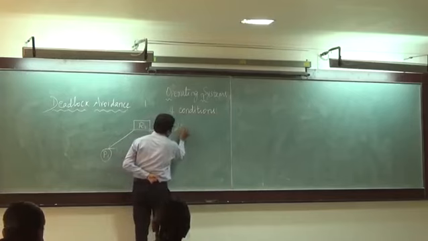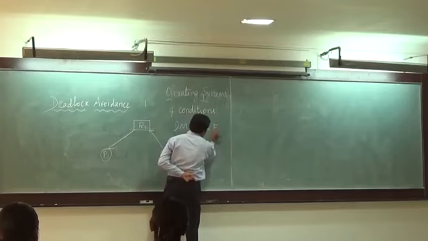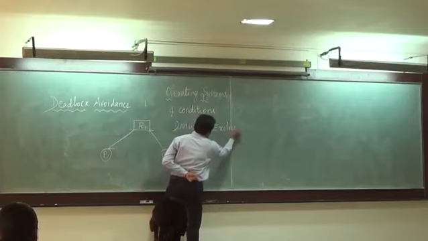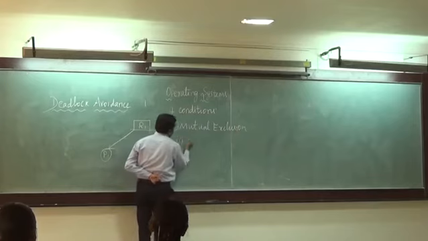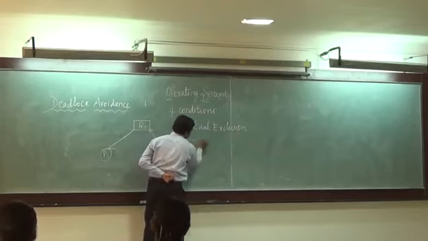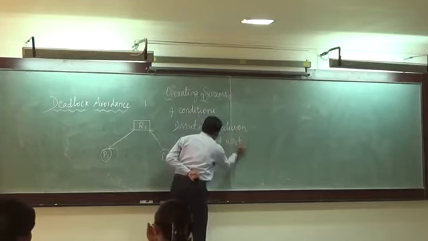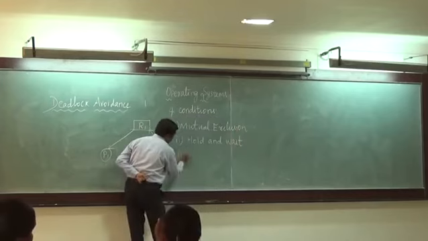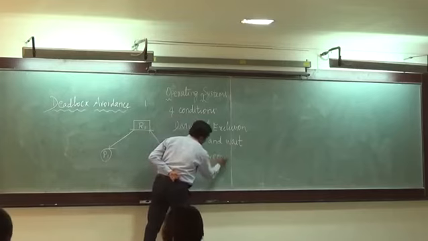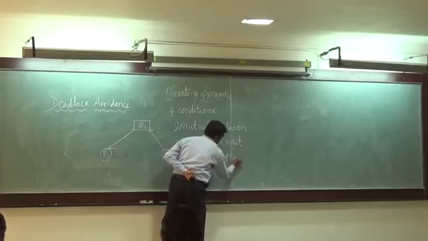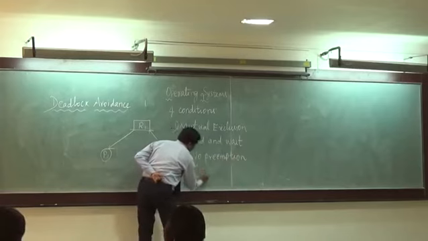The first is mutual exclusion, the second is hold and wait, the third important condition is no preemption, and finally we have circular wait.